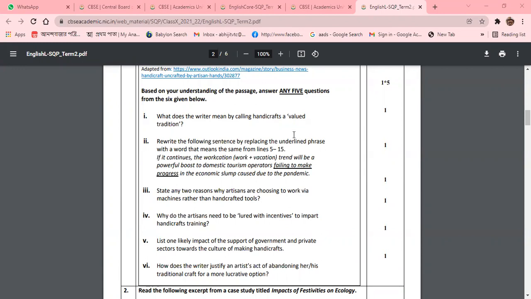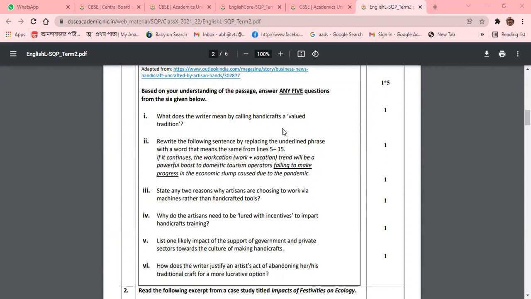Now the first question, you can see: What does the writer mean by calling handicraft a valued tradition? That means a specified word, words or sentence will be given, and referring to it, they will ask about the meaning. That will be number 1.